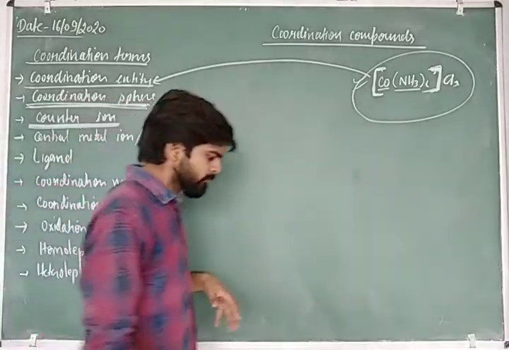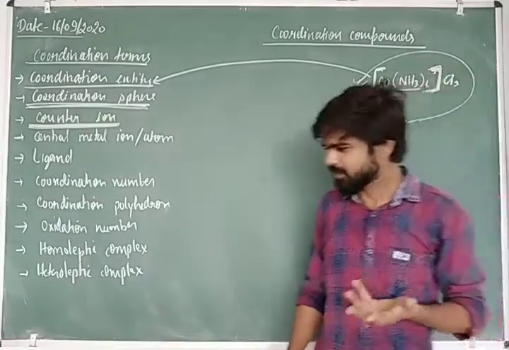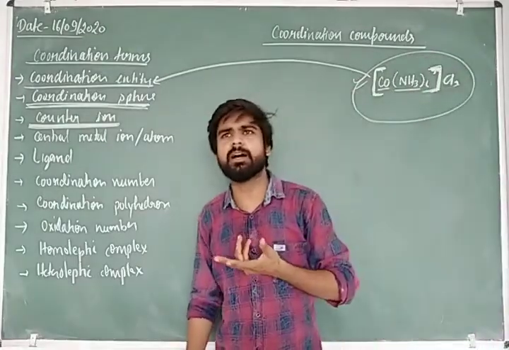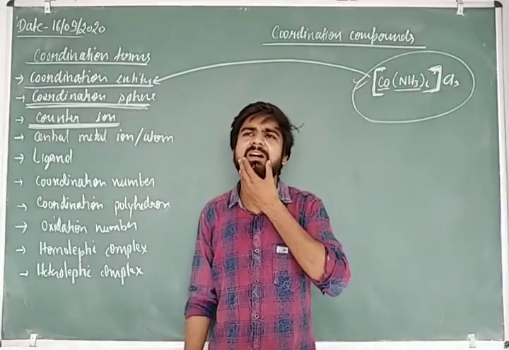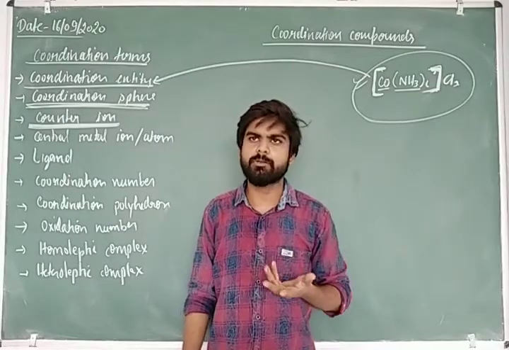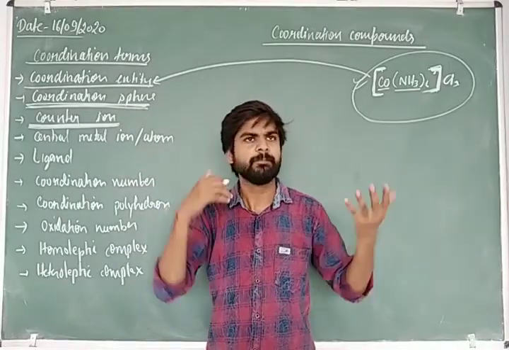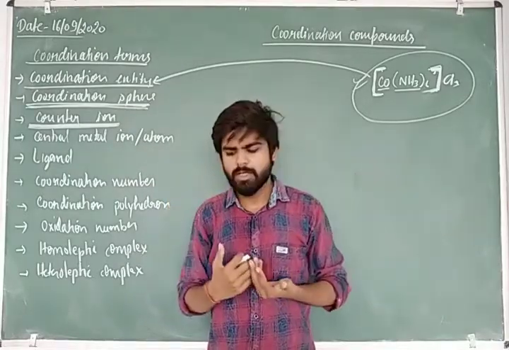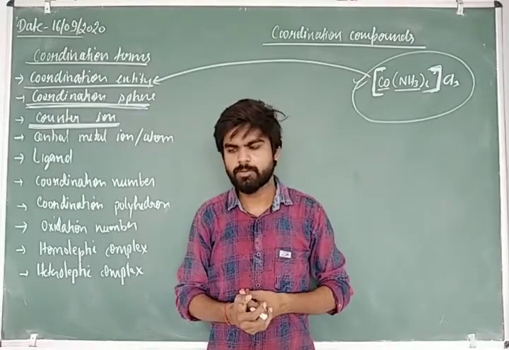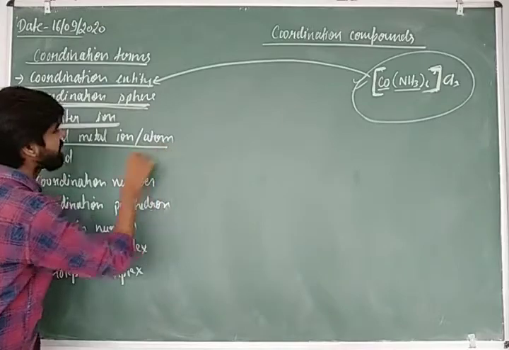Which I told you in a previous video, where I discussed primary valency and secondary valency, where the primary valency was your ionic or ionizable valency, and the secondary valency was your non-ionizable valency. Okay. So let us talk about the central metal ion.